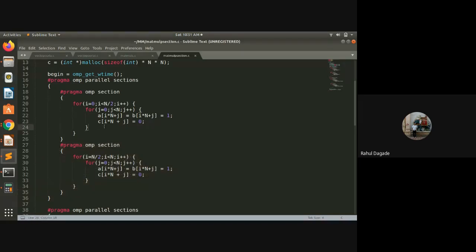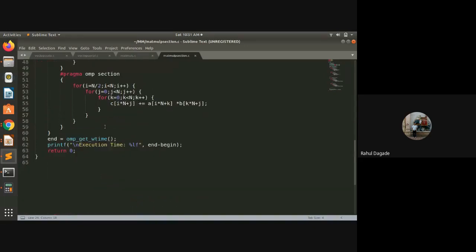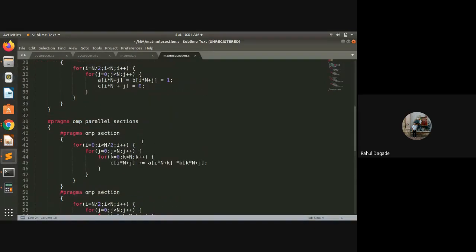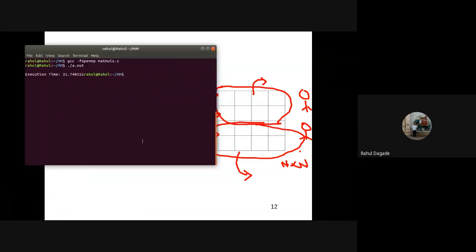So now let us see what its complexity is. If we run it, almost it has to take, yeah, it is taking around 10 seconds to execute this task.